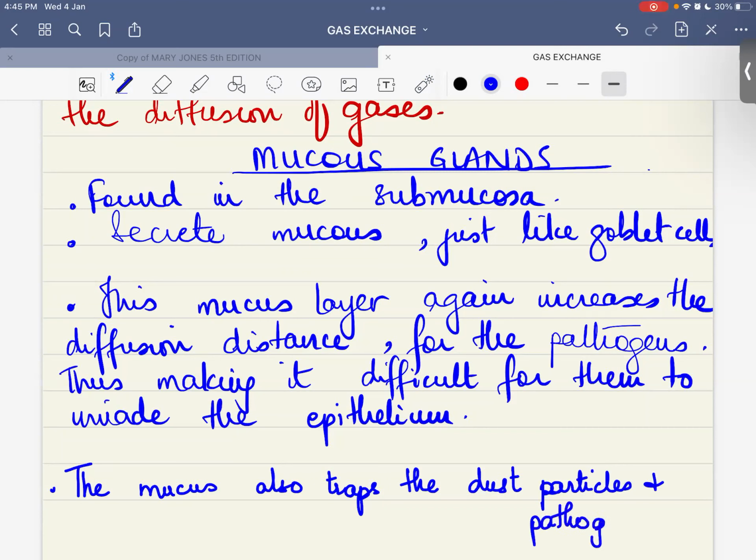Any questions, Alia? Miss, so the mucus glands and the goblet cells, they have the same function, Miss? Same function. Any other question? No, Miss.